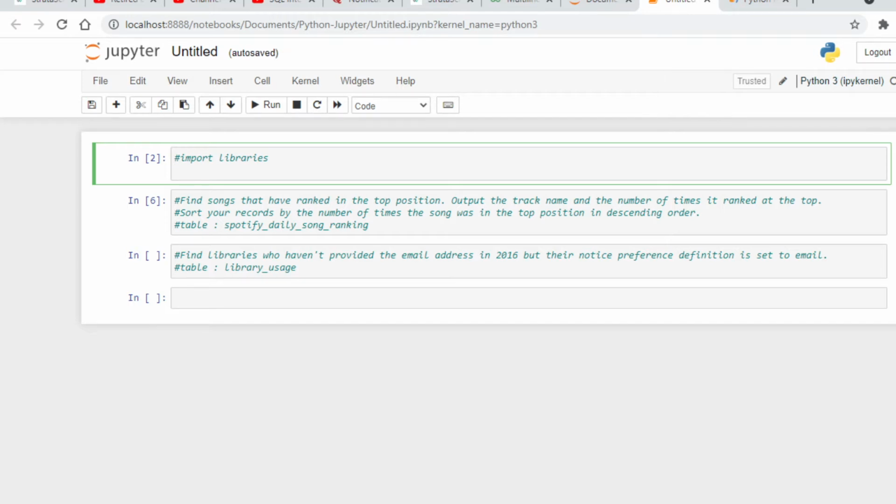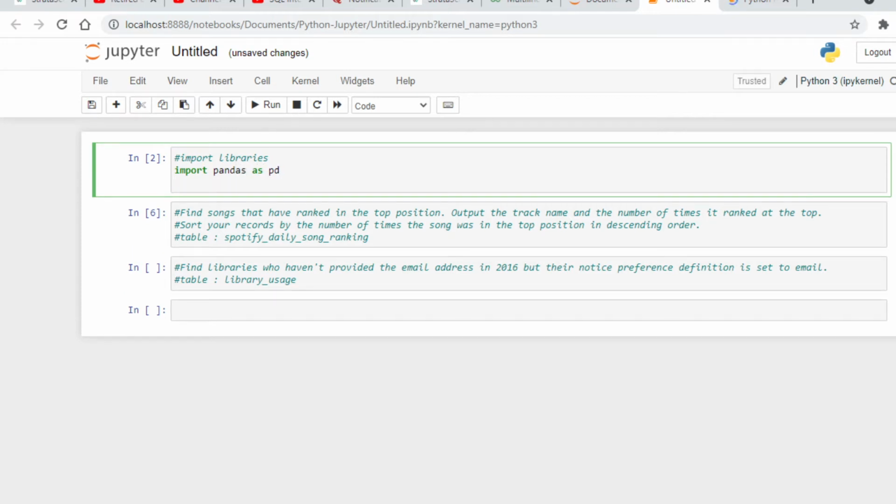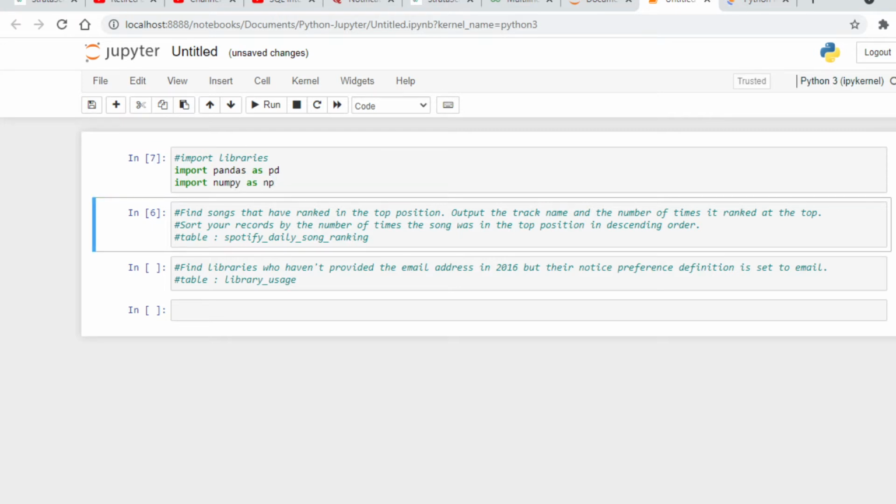So here our first step will be importing our libraries. So let's import the libraries. So import pandas as pd and then we will import numpy, so import numpy as np. Okay, and then we will run our code.